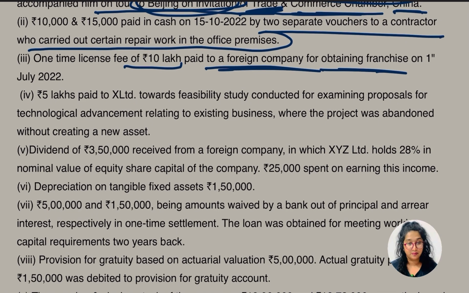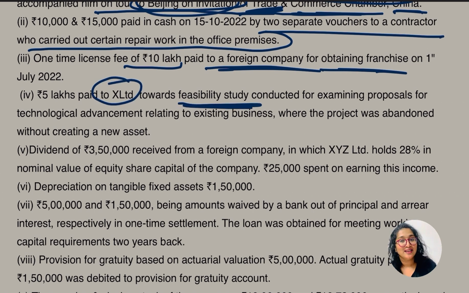5 lakh rupees paid to X Limited toward a feasibility study. Is it going to be allowed as a deduction, as revenue expenditure, or not? As we know, revenue expenditure is going to be allowed in case of business, right? And this feasibility study is revenue expenditure. So yes, this part is allowed.